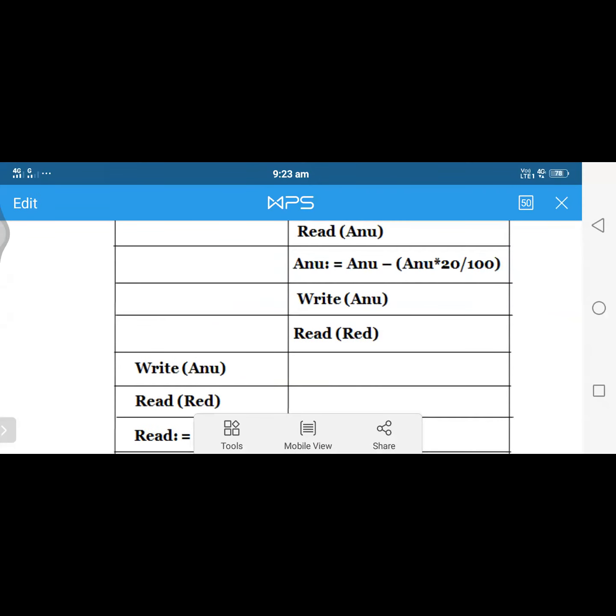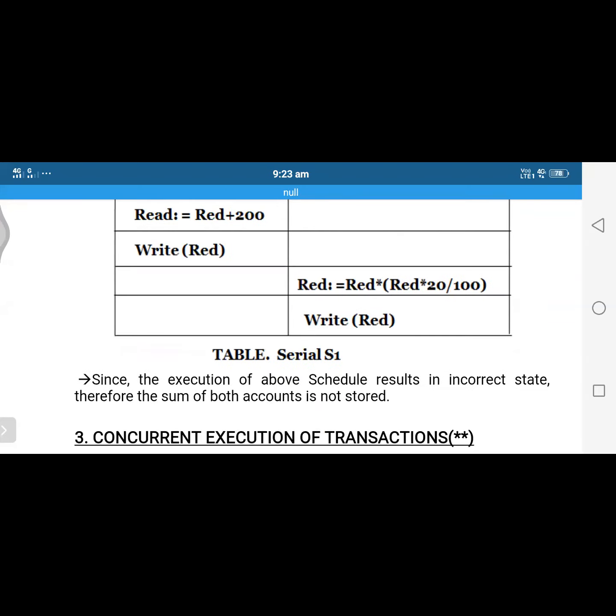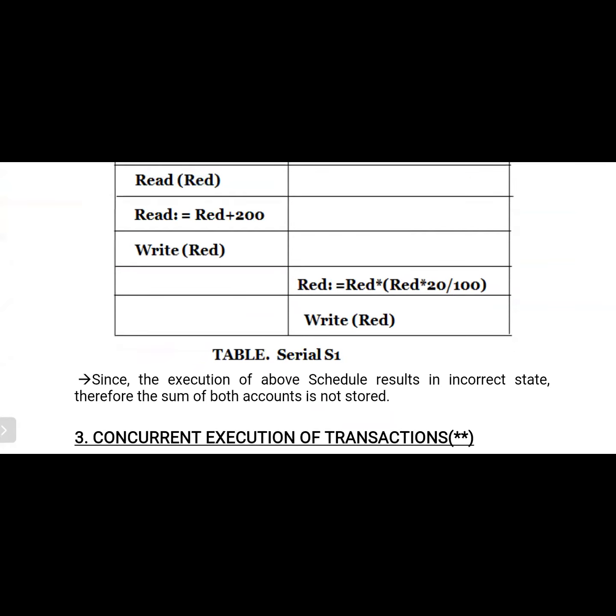If it is a serial schedule, it means that only after the completion of one transaction does the execution of another transaction start. The name implies serial, one by one. If it is a non-serial schedule, the execution of another transaction starts before the completion of one transaction. In this situation we need to maintain some security, otherwise problems may occur.